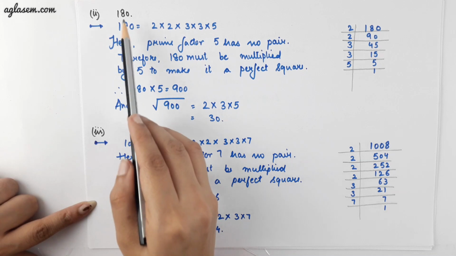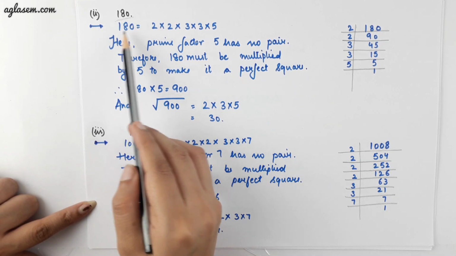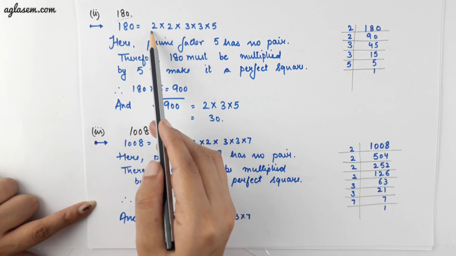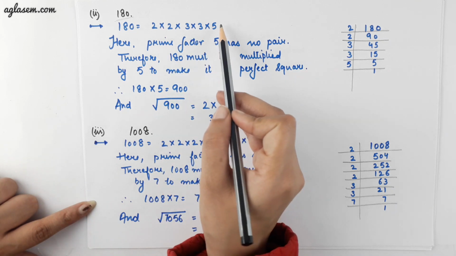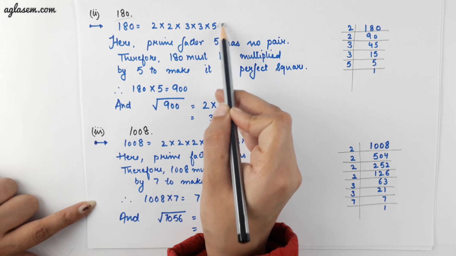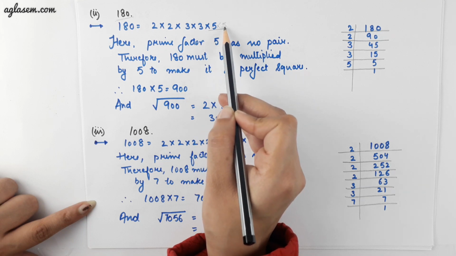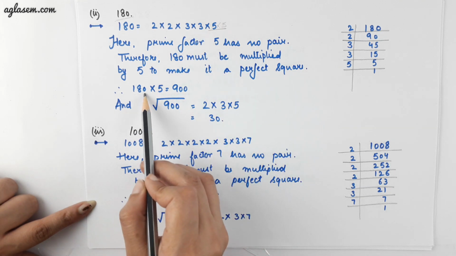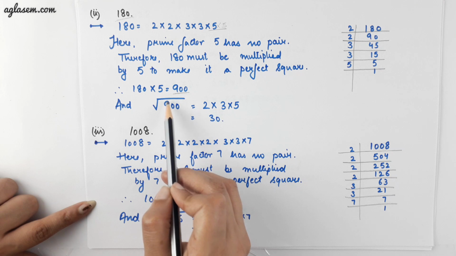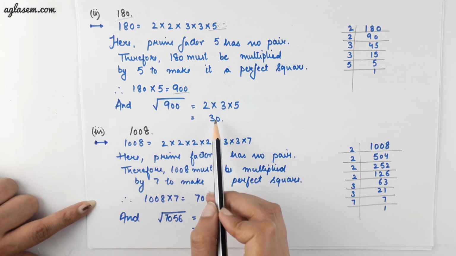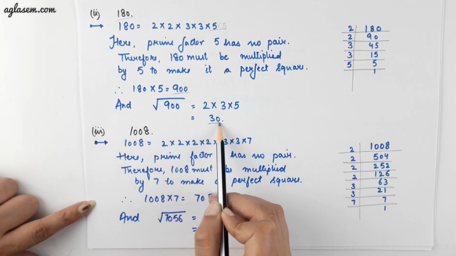Second part of the question is 180. So the prime factors of 180 are 2 into 2 into 3 into 3 into 5. So we can clearly see that 5 is the prime number which has no pair with itself. Therefore, we have to multiply 180 into 5, we will get 900. So now we have to find the square root of 900. So the square root of 900 is 30.